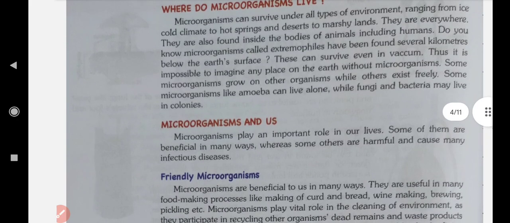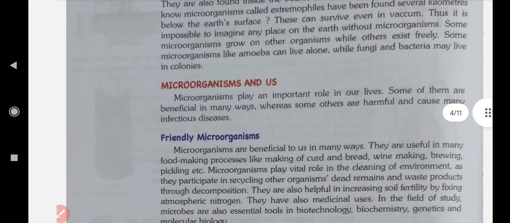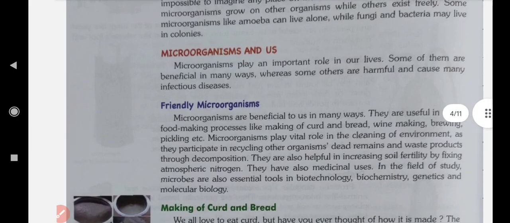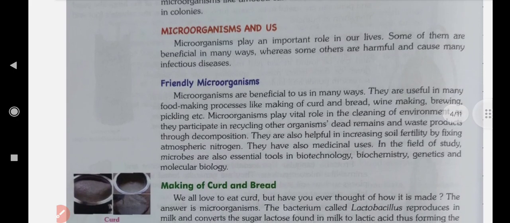Now we'll read some beneficial microorganisms, means which are friends with us. Microorganisms are beneficial to us in many ways. They are useful in many food making processes like making of curd and bread, wine making, brewing. Brewing means what? Producing beer. Okay. Pickling, etc.